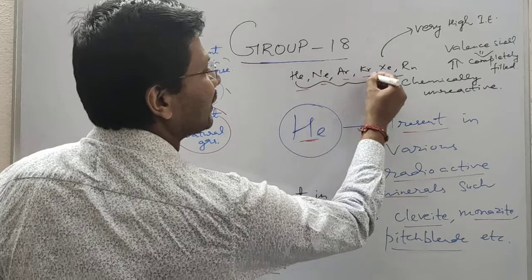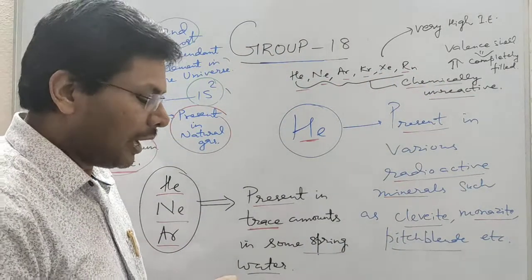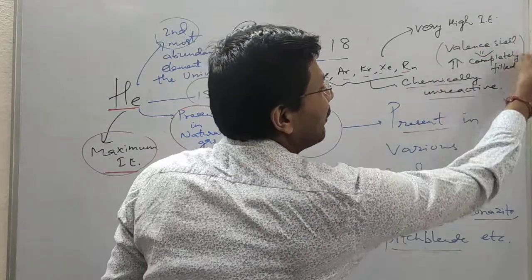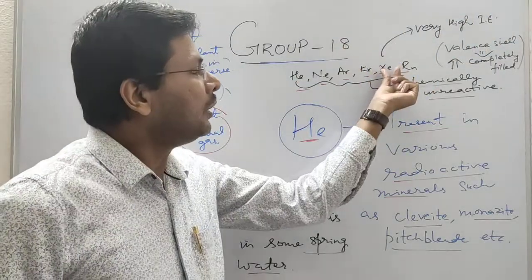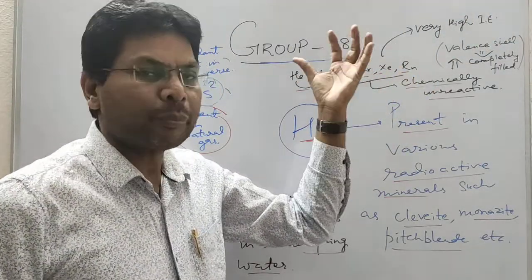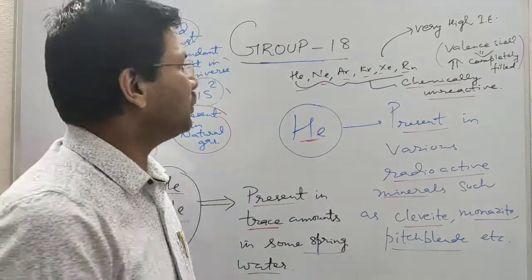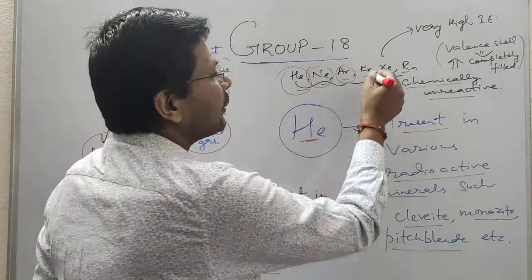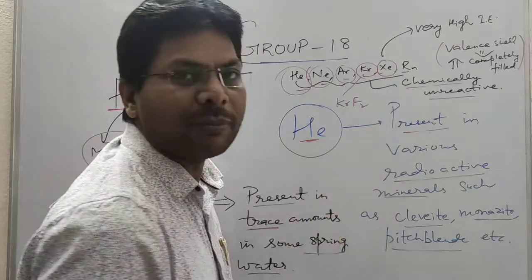Helium, neon, argon, krypton, xenon, radon are chemically unreactive. Their chemical unreactivity is due to completely filled valence shell, and they have very high ionization enthalpy. Barring xenon and a few compounds of radon and krypton, they are unable to form compounds. No compounds of helium, neon, argon are known. Krypton forms only KrF2, and xenon forms a large number of compounds.